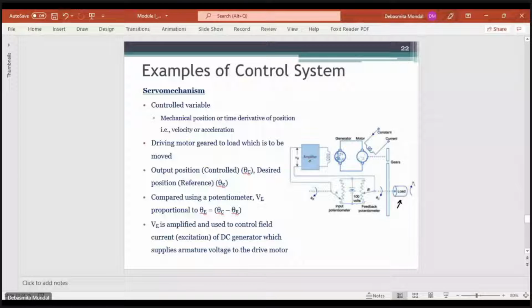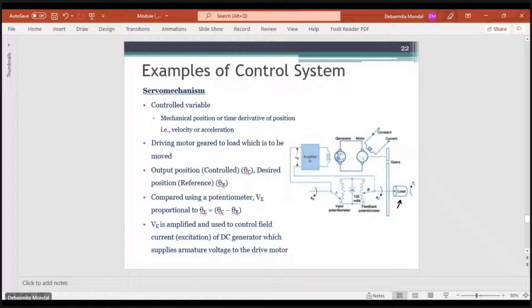Let's say the output position is theta c, and the desired input position is theta r. In a servo mechanism there are two potentiometers.